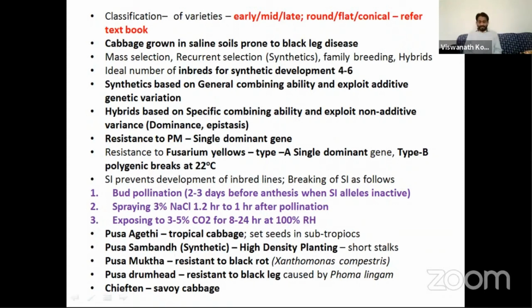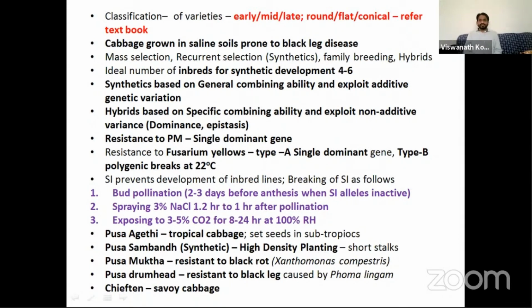So nowadays hybrids are very popular. Though a smaller number of hybrids were developed by the public sector, a huge number of cabbage hybrids were developed and marketed by the private sector in India. And synthetics are another type of variety developed in cross-pollinated crops, especially crucifers among the vegetables. Generally, synthetics and composite varieties are developed in cross-pollinated crops.